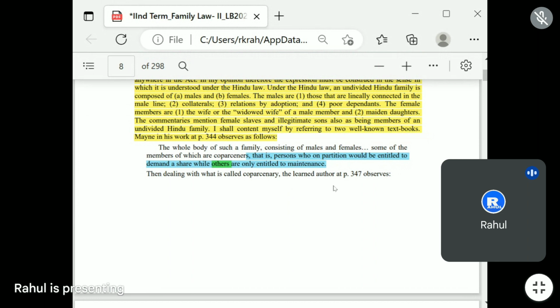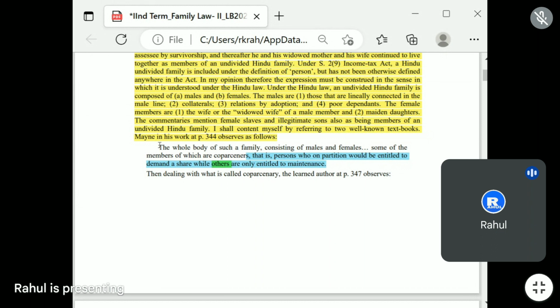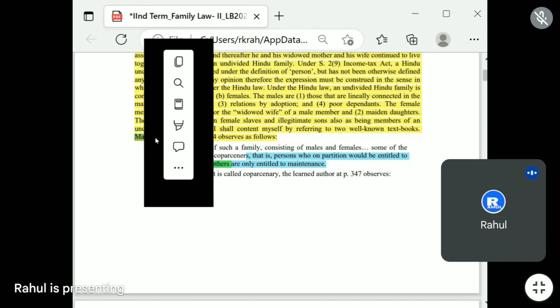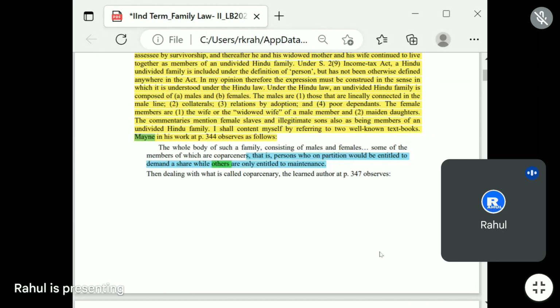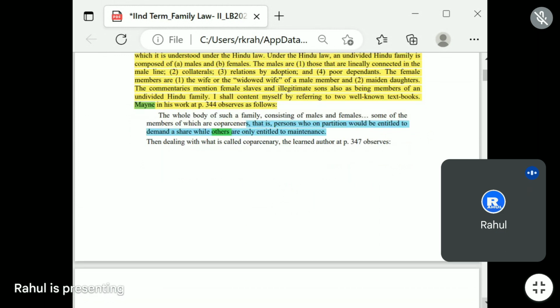The learned author at page number 2347 observed that author is here Mane. It will be easy to remember if you're highlighting the Mane, and you can put the meaning of whatever you are writing, the meaning of a partner, you can put the author name also there. It will be a good thing.